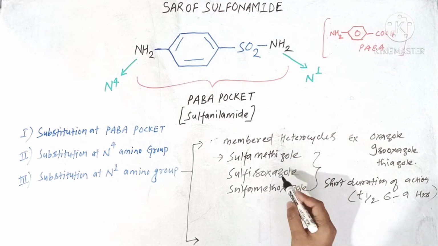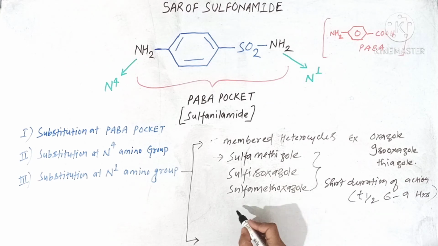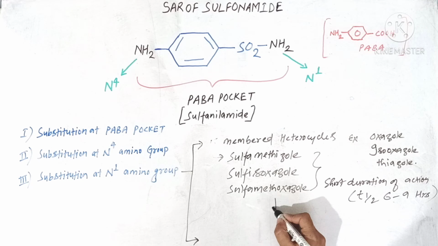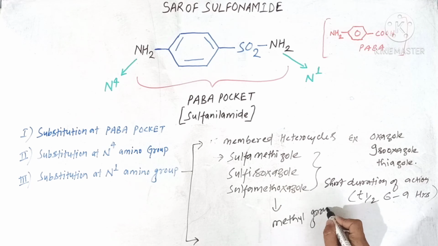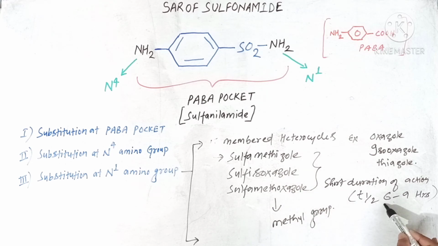Now all these drugs also have a methyl group in its structure. You can see the structure of all these drugs. All these drugs contain a methyl group. So why is the methyl group there? Because this methyl group enables extensive binding of all these sulfonamides to plasma protein. That's why they have a half-life of 6 to 9 hours.